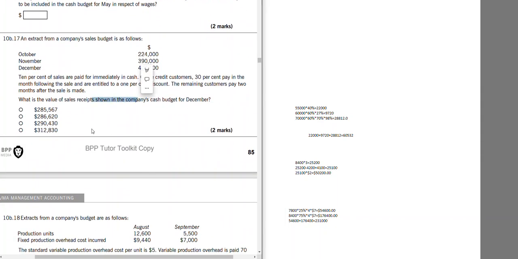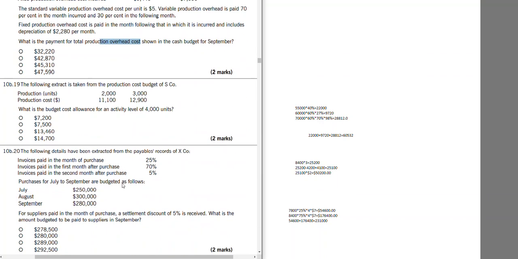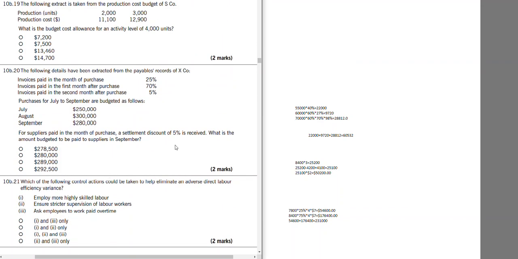Next, sales budget, I will leave there as well. This also relates to sales. What is the budget cost allowance for an activity level of 4,000? This is just a high-low question. Find the variable and fixed cost and then multiply by the units. What is the payment? Again, cash budget.